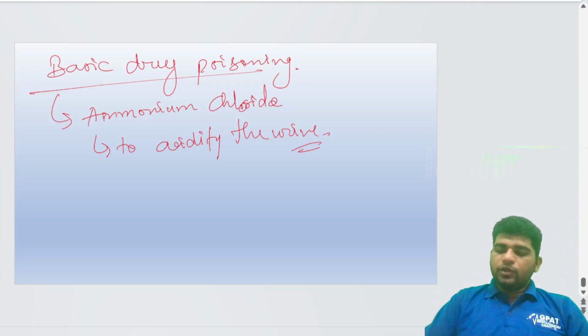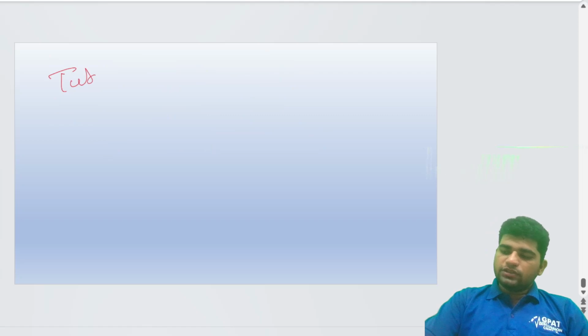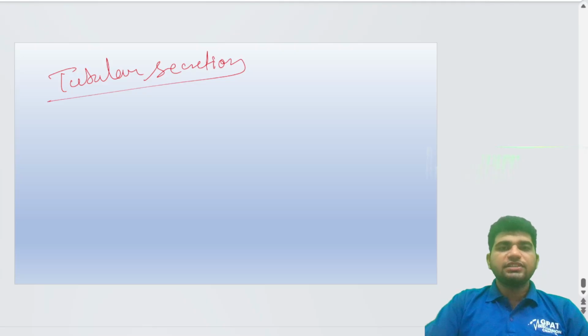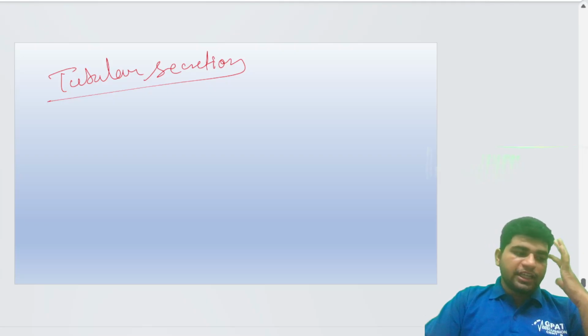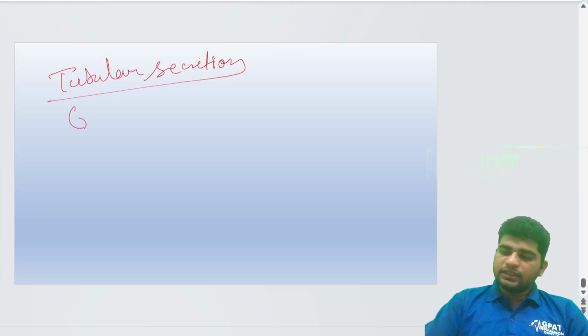We have another thing, that is tubular secretion. What do we mean by secretion? Secretion is like an unmasking of something, a wild card entry. Tubular secretion generally takes place in the DCT, the distal convoluted tubule.